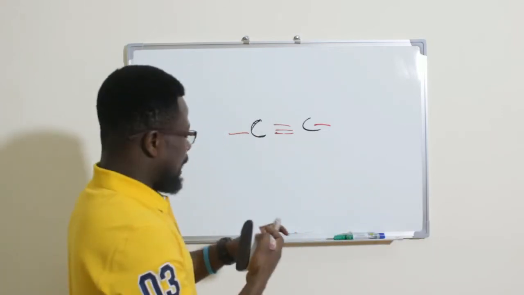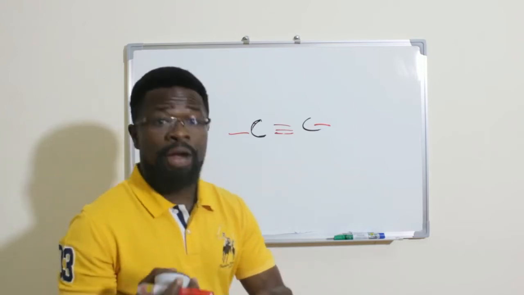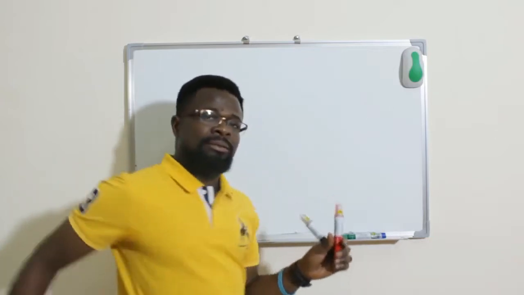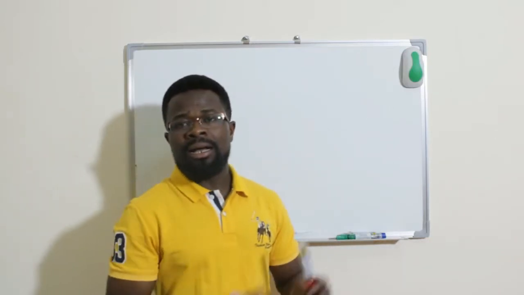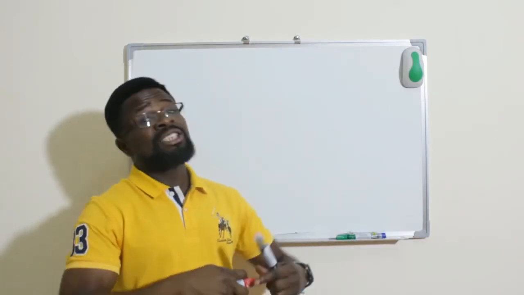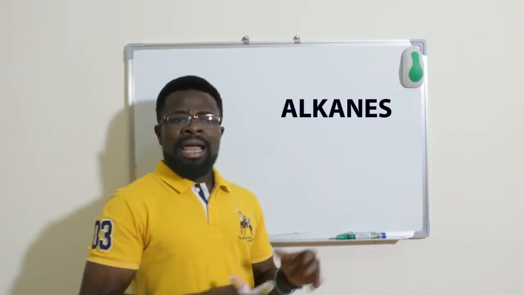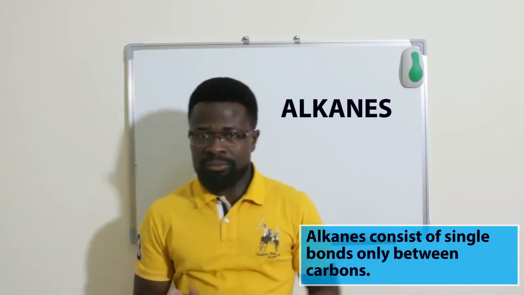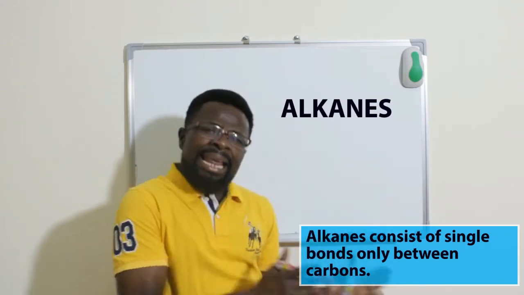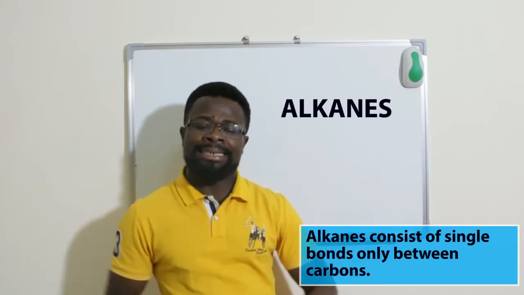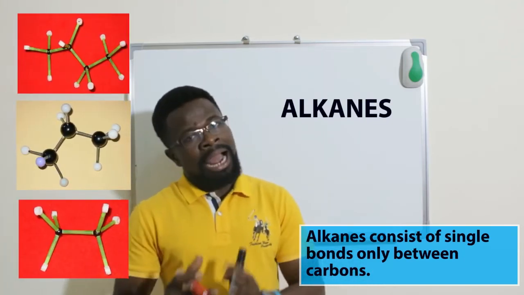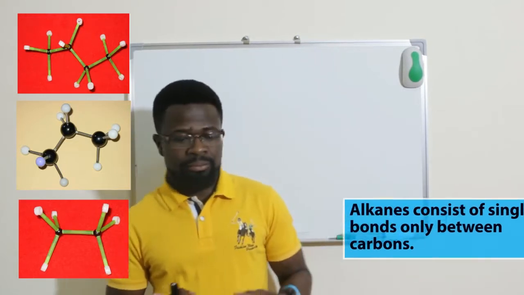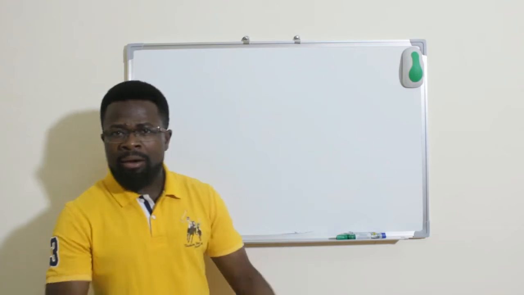Now let's look at the different types of hydrocarbons that we have. The first hydrocarbon that we are going to look at is what we refer to as alkanes. An alkane is a saturated hydrocarbon. That is, any hydrocarbon that has only single bonds between the carbon atoms is referred to as an alkane.